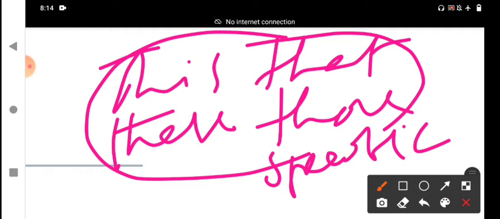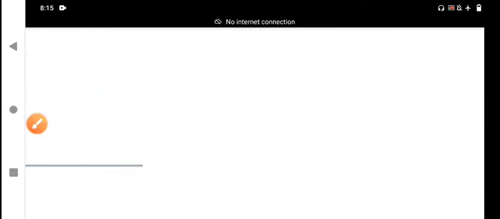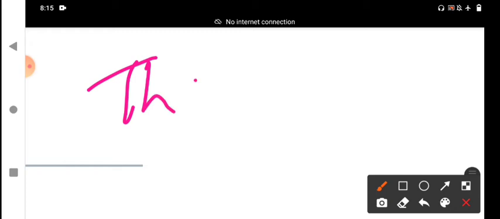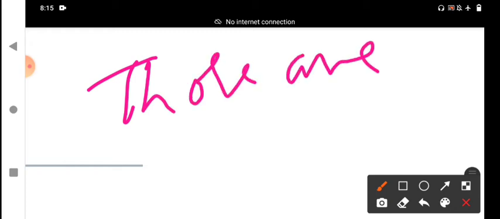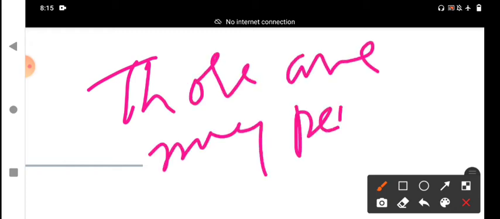Demonstratives come under pronouns and adjectives. For example, those are my pens. Here "those" is a pronoun, not a determiner, not an adjective.